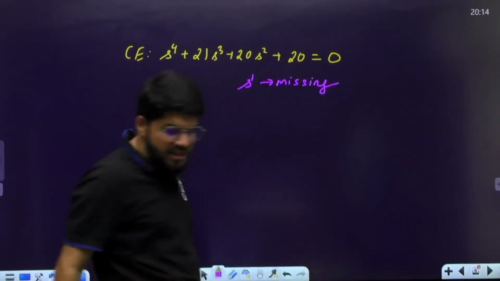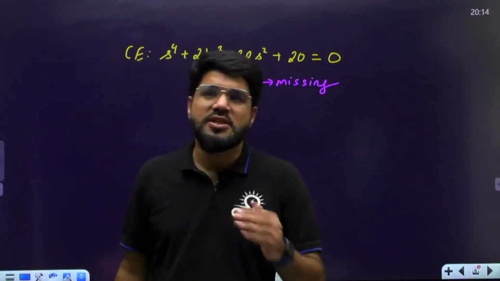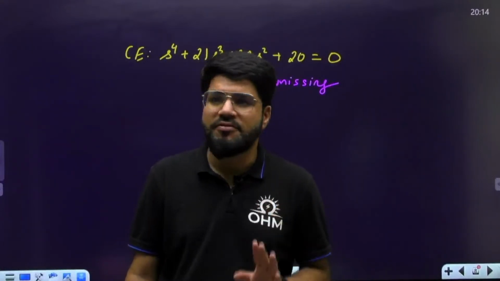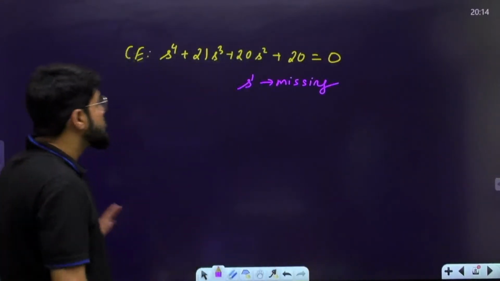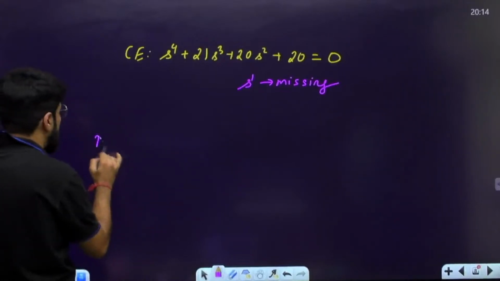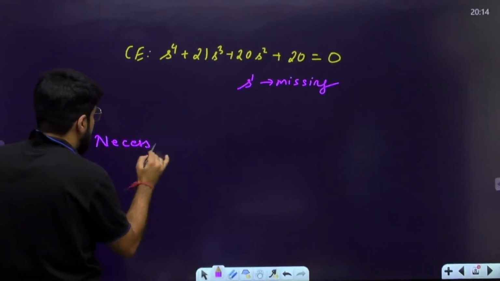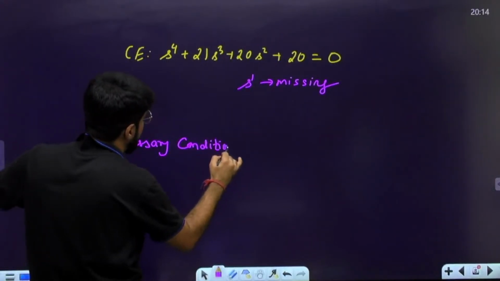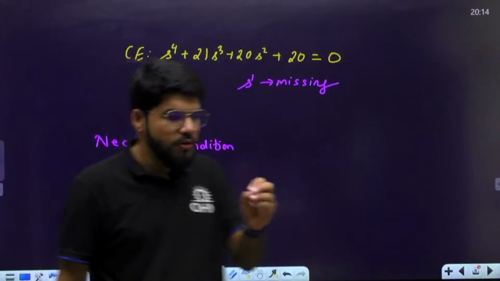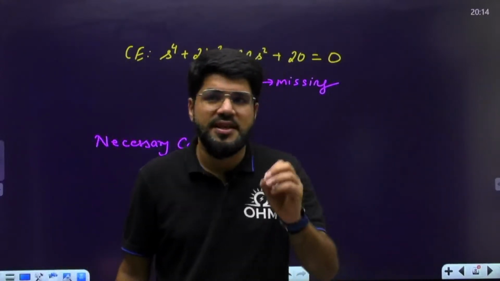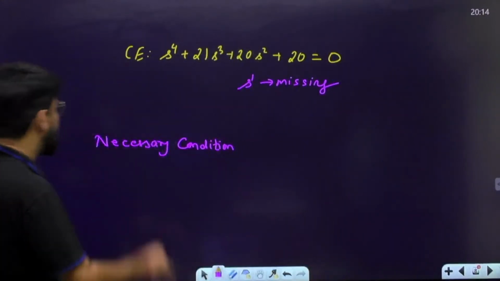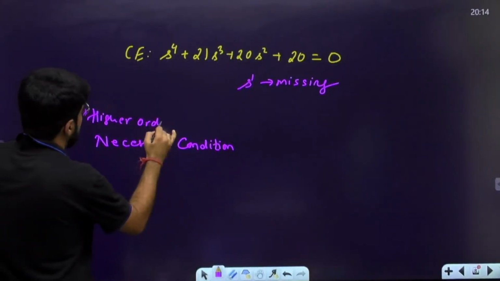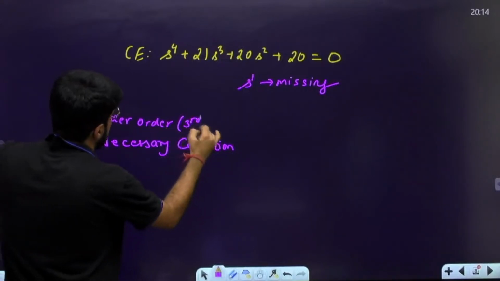Whenever we want to check the location of poles, whether they are in the LHP or not, for stability all the poles must be in the left half plane. That is what we want. So there are two things here: number one, necessary condition, and number two, sufficient condition. Up to the second order, I told you, all coefficients must be of the same sign. That is necessary and sufficient both. But for higher order systems, higher order means third or more.